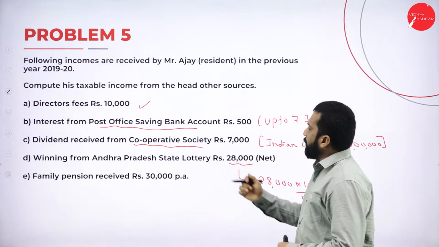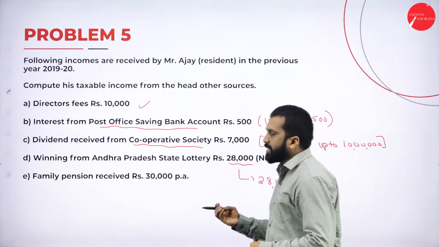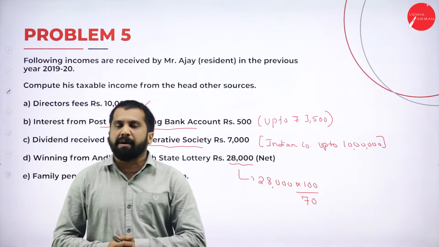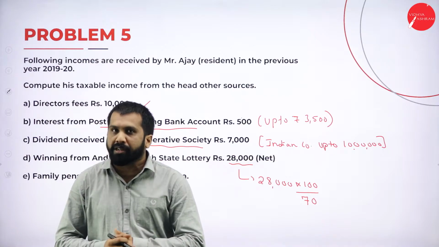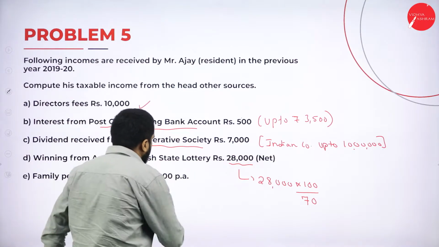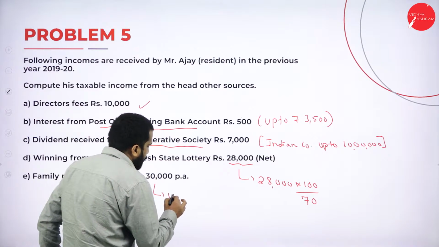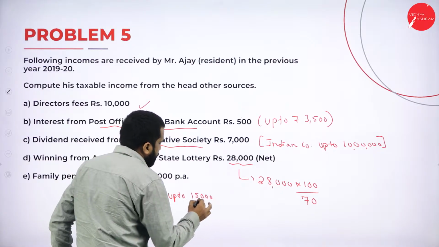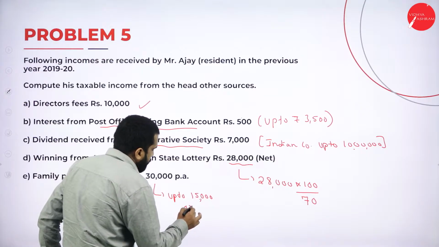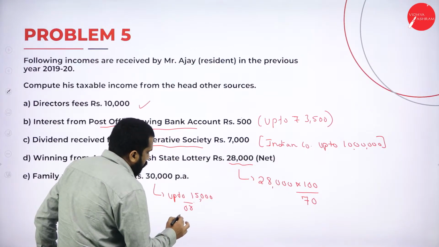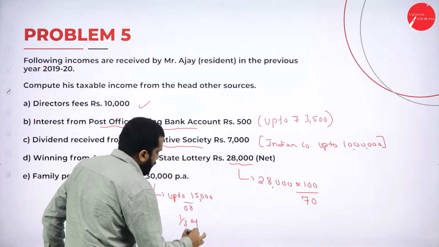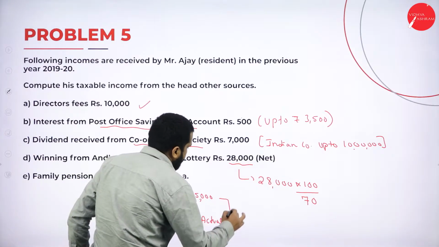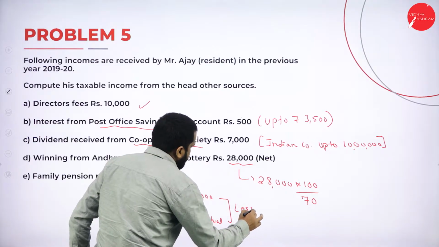Then, family pension received. Now, there is a new concept you are learning today. In case of family pension, what is the calculation? Remember, in case of family pension, up to 15,000 or 1/3 of actual, whichever is less.